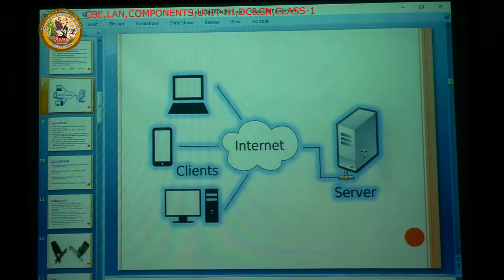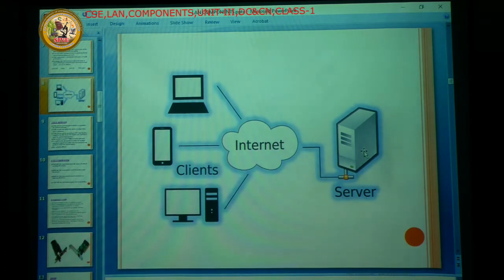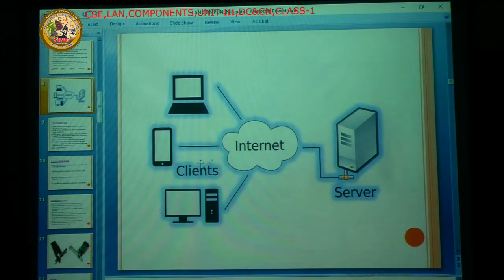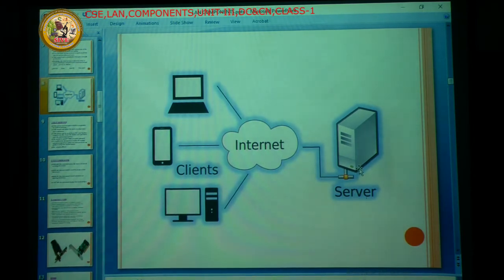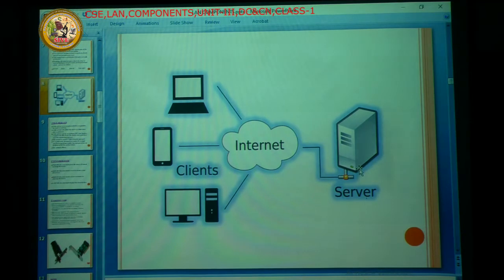This server system is connected with many devices: our personal computers, laptops, mobile phones, or other workstation computers, whatever it may be, using protocols that exist between the client and server. Once the connection is established between these clients and the server, the protocol carries the data between client and server.